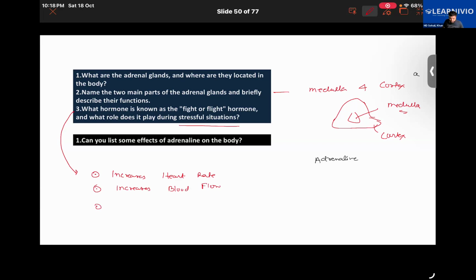Then it increases the flow of oxygen to the brain and to the muscles. So that leads to an increase in alertness. And the rate of respiration will also increase. Hence it leads to an increase in energy level.